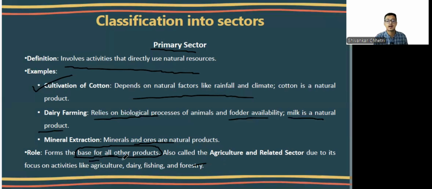So the primary sector acts as a base. Like for example, the production of vegetables through agriculture is also used by the people in the service sector, because it is only because of the production of the agriculture sector that the people in the service sector can perform their job, because they get to eat, right? Which is very essential for sustenance. So the agriculture sector acts as a base for all the other products.